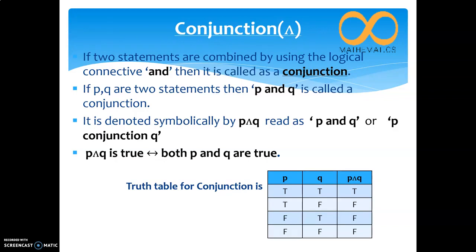This conjunction is similar to intersection in set theory, which we already studied in 11th standard. Second row: first statement true and second statement false. We read it like this: true and false is false. Third row: false and true is false. Fourth row: false and false is false.